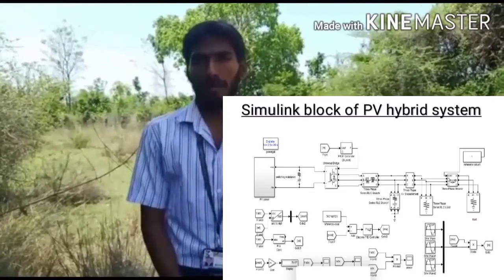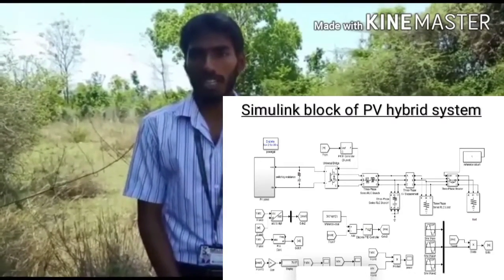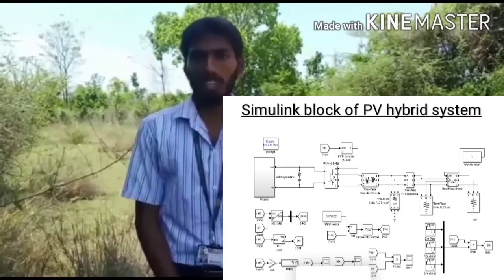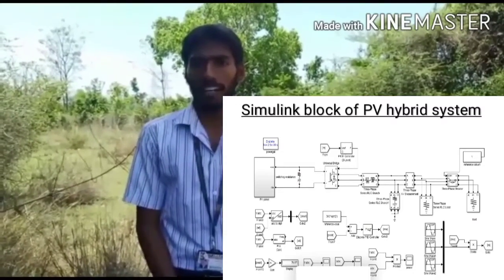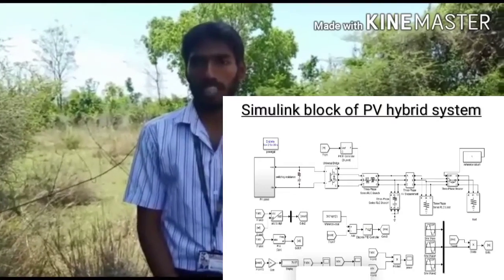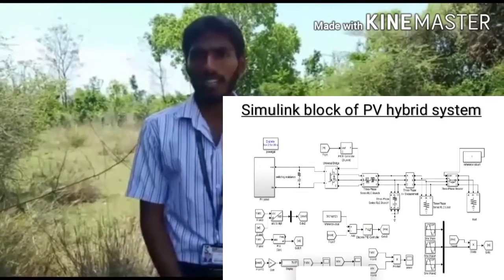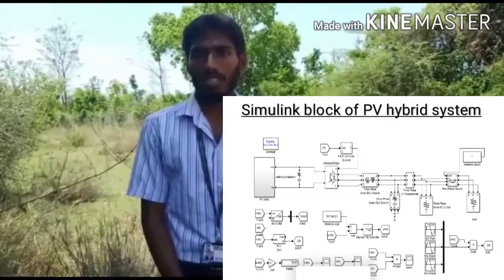Now we are going to discuss the individual block diagram of the solar hybrid system. The main block is the PV panel. The PV panel subsystem is connected to a converter. The converter converts fixed DC to variable DC. It is connected anti-parallel to a resistor and capacitor. The resistor is for switching purposes, and the capacitor is for storage. Connected anti-parallel to it is an inverter. The inverter converts DC to AC.